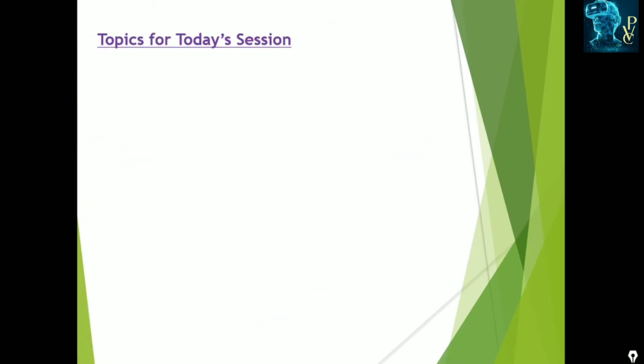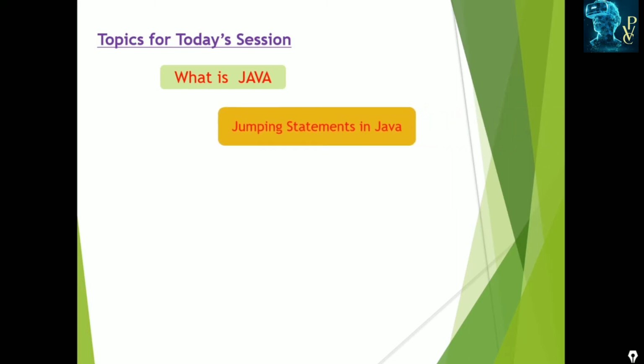Topics for today's session: first, we have to know what Java is and what its features are, and then jumping statements in Java. The different jumping statements are break, continue, and return.